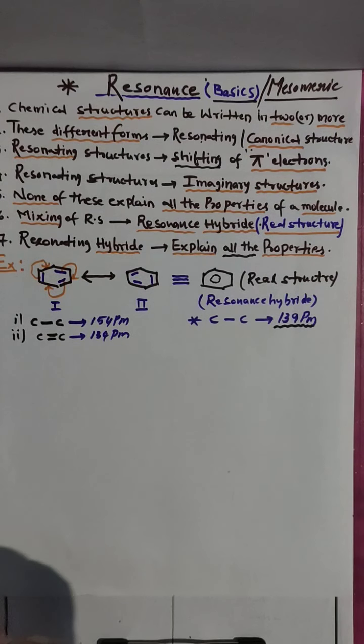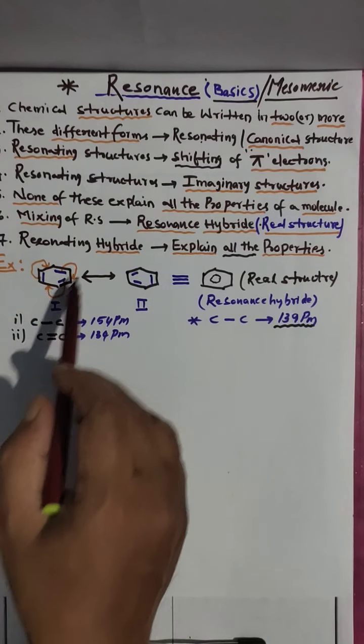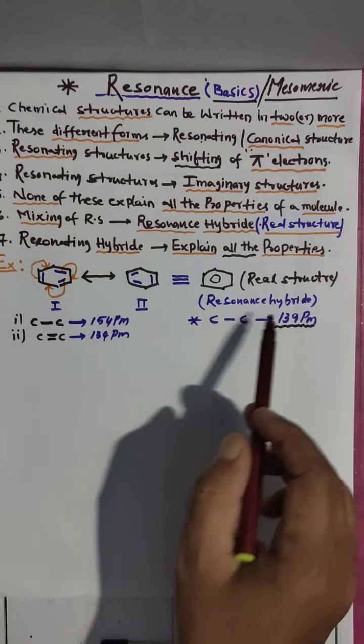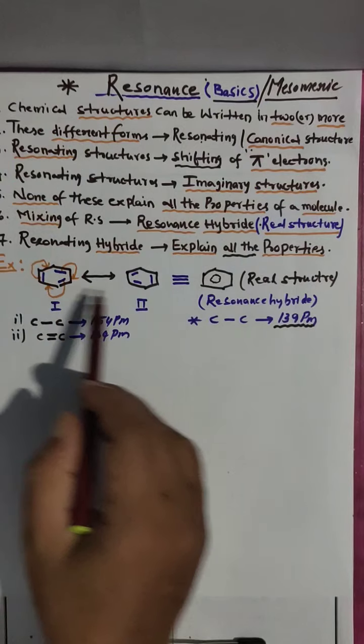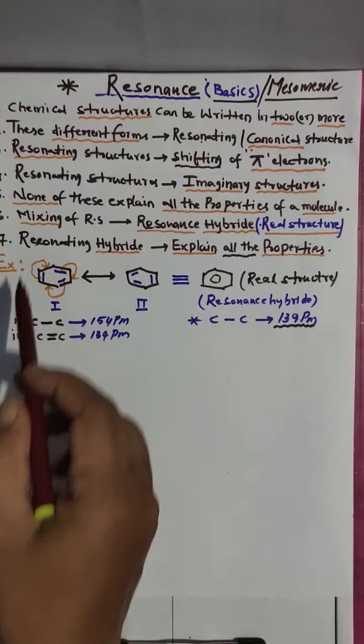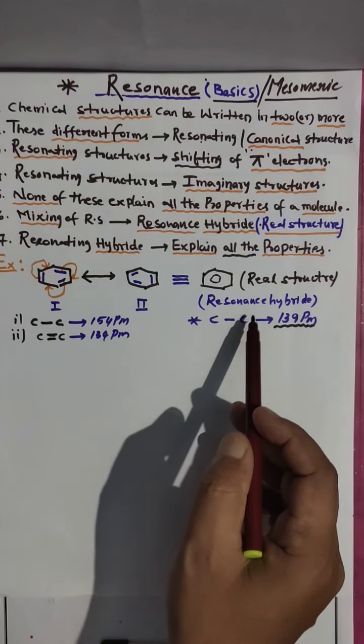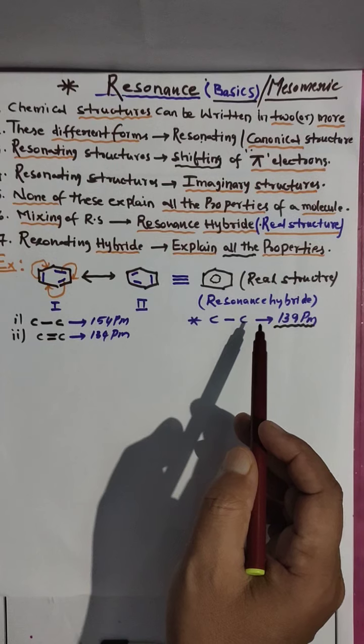So remember, my dears, resonating structures are obtained by shifting of pi electrons, and the hybrid structure is obtained by intermixing of two or more resonating structures. Resonating structures are not real structures, these are imaginary. The hybrid structure is a real structure.